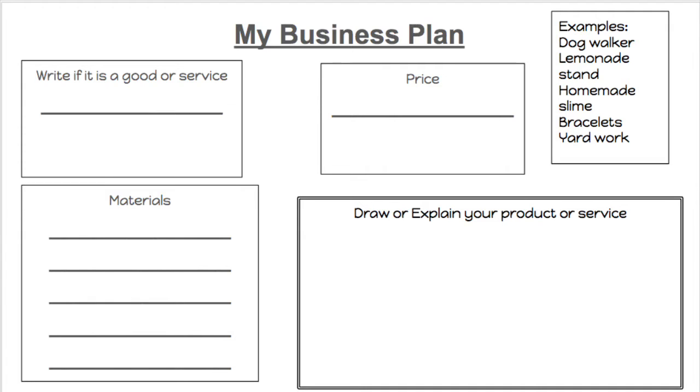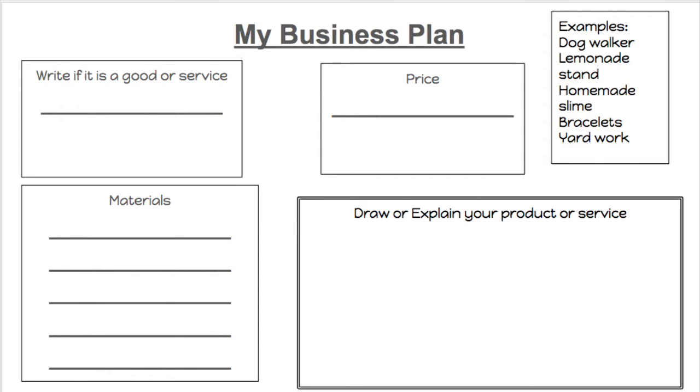Now, you definitely do not have to use my examples. I just put them there to give you a little head start into thinking about what you want to do for your business. After you pick what you want your business to be, you're going to write if it is a good or a service in the box on the left-hand side. Then you're going to write the materials that you will need to run your business.